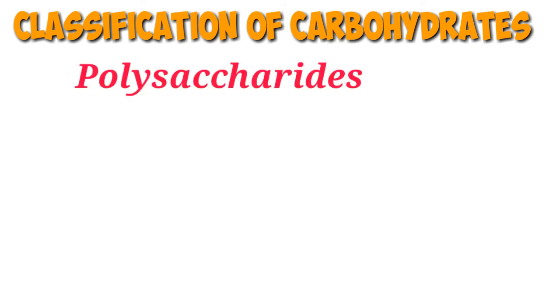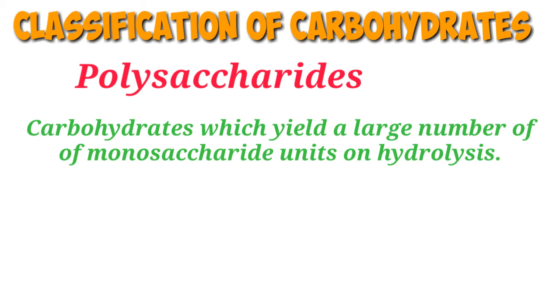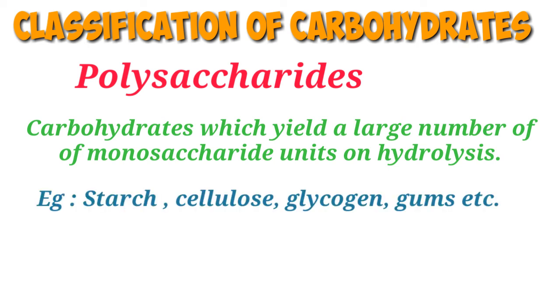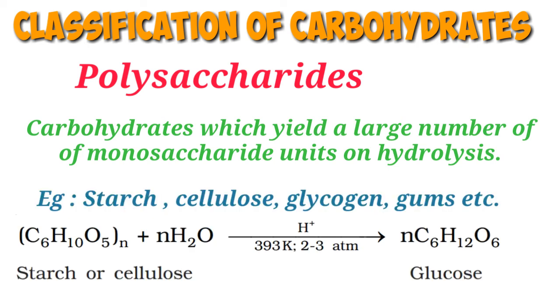Next one, polysaccharides. Carbohydrates which yield a large number of monosaccharide units on hydrolysis are known as polysaccharides. Starch, cellulose, glycogen, gums, etc. are examples.